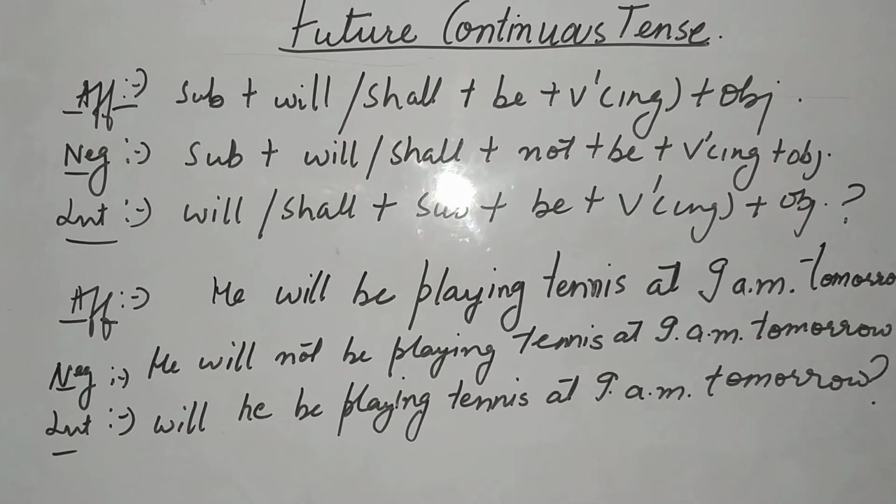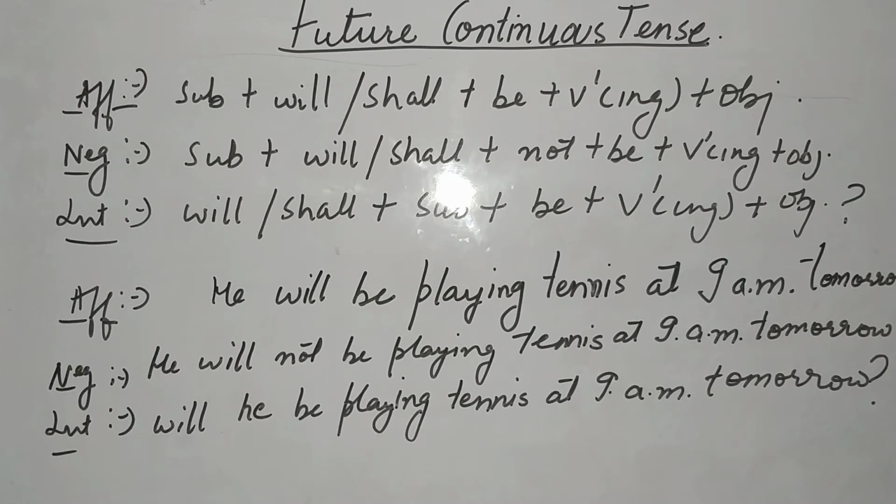Now this is future continuous tense. This tense is used to describe an action which is expected to occur in future. We are expecting that by this time he will be doing that. So the rule is affirmative: subject plus will/shall plus be plus verb first form, add ing to that, plus object.